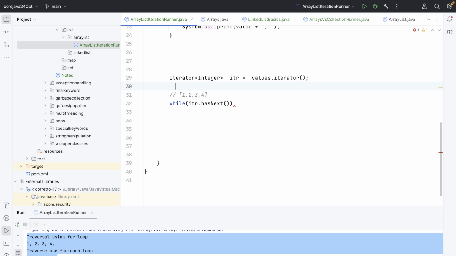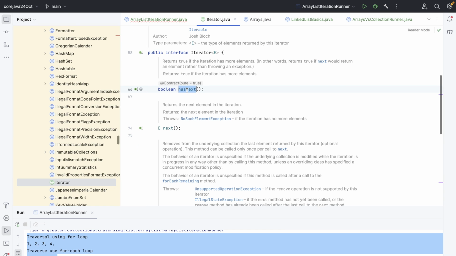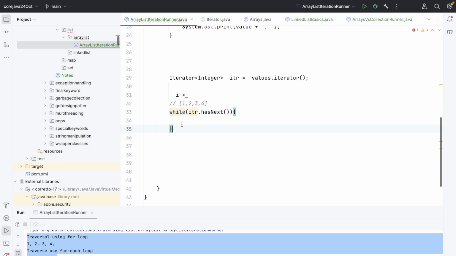When the iterator object is created, it stands before the first value. hasNext will check whether the next value exists. If it does, it returns boolean true, meaning the next value exists in the list.